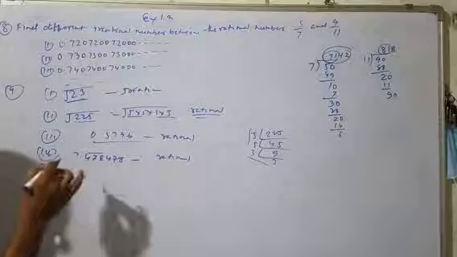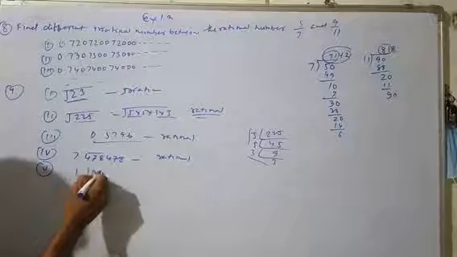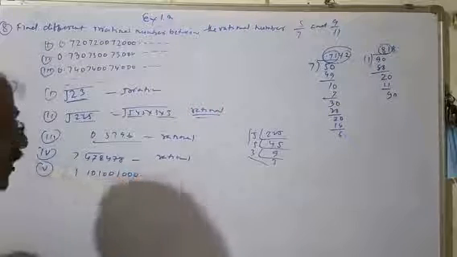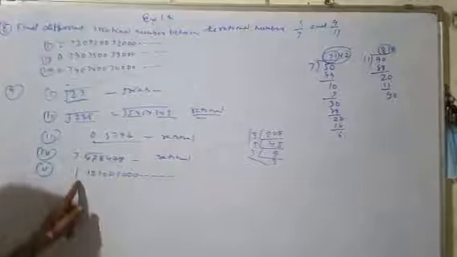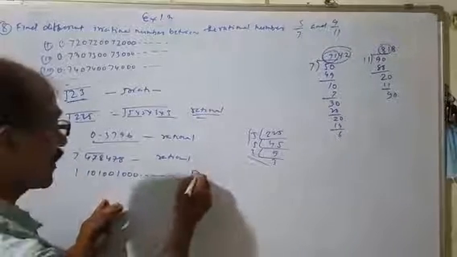Question number 5, 1.101001000. This is non-terminating and non-repeating. These numbers are non-terminating and non-repeating, so it is an irrational number.